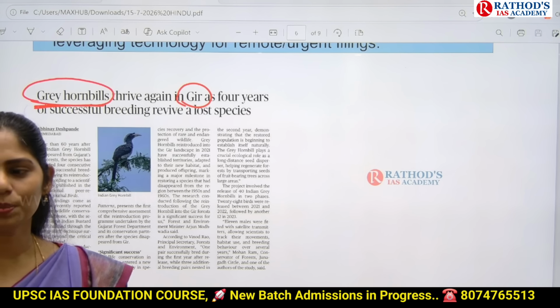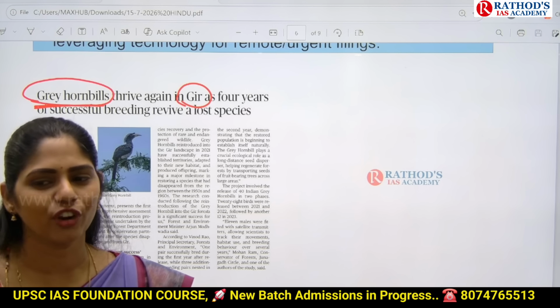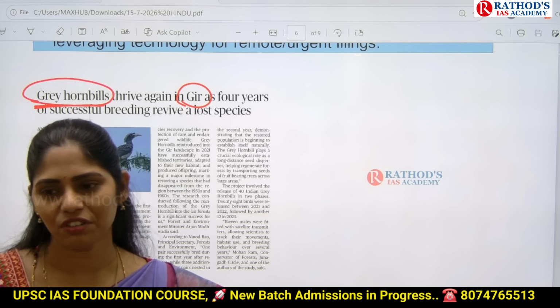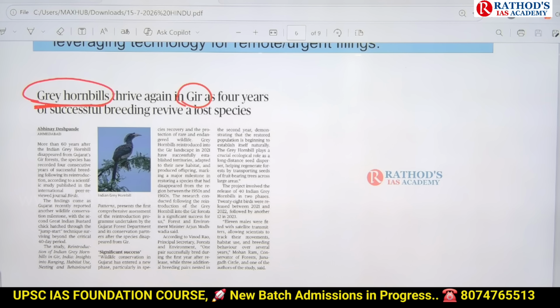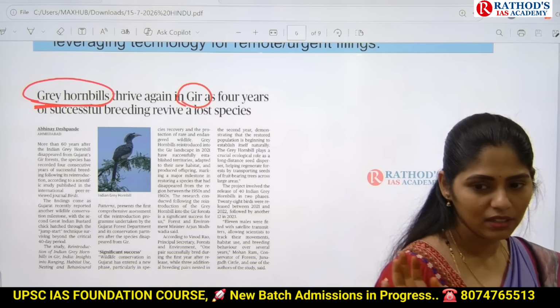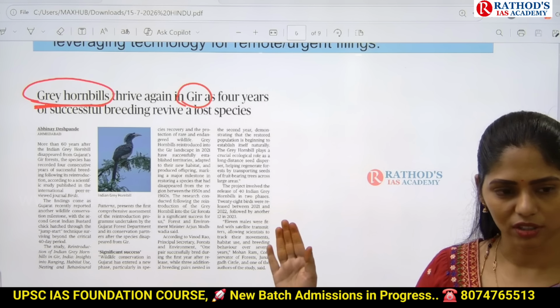On that only UPSC will frame questions again and again, but it will change the format of the question. If you know the basic facts, you can do such questions. And whenever you see animals in environment, use Google and see an image of that animal. If you see the image, then only you can remember it for long.